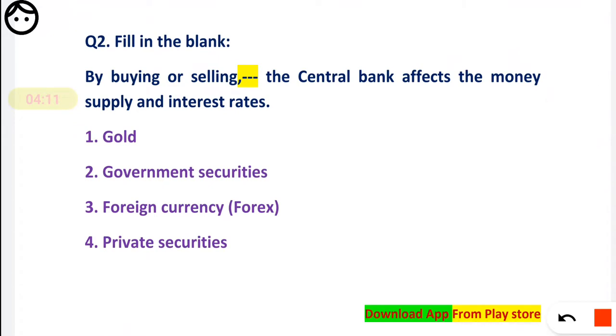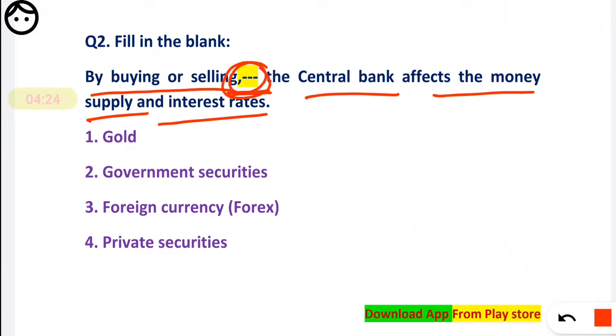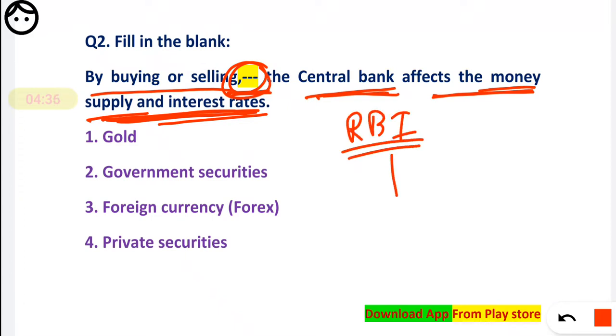Now question number 2, fill in the blanks. By buying or selling dash dash, the central bank affects the money supply and interest rates. What are they asking? By buying and selling of what can RBI affect the money supply or the interest rate? RBI buys and sells government securities.